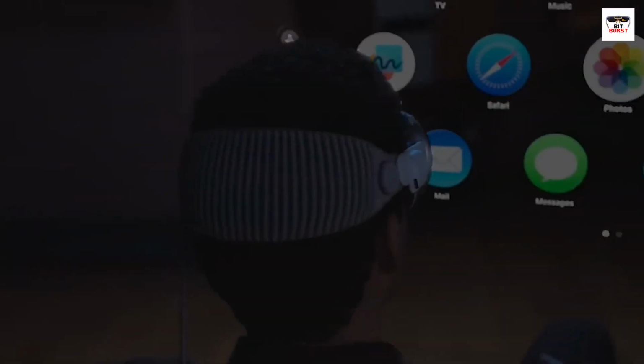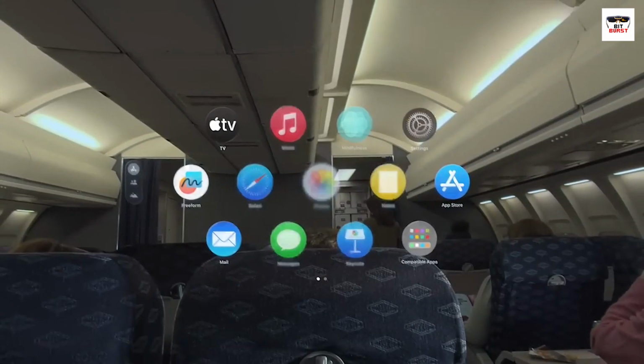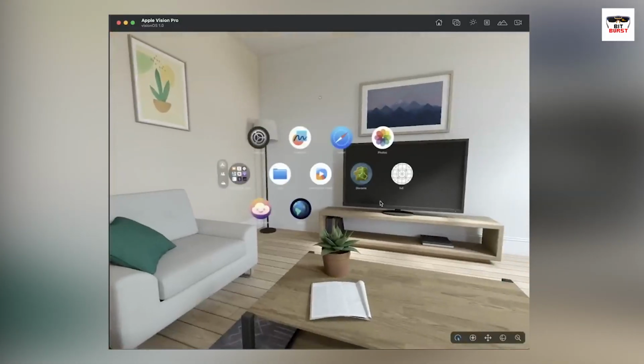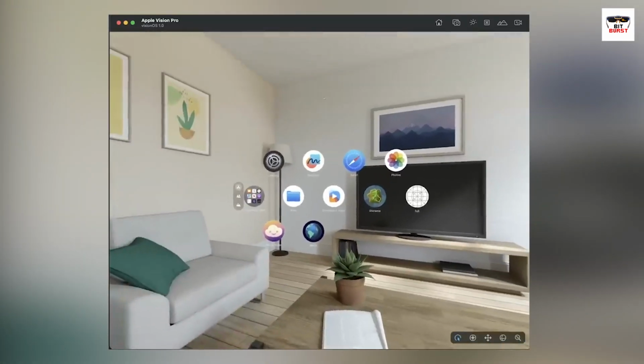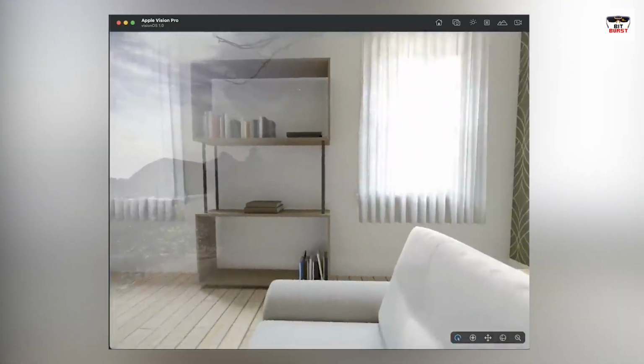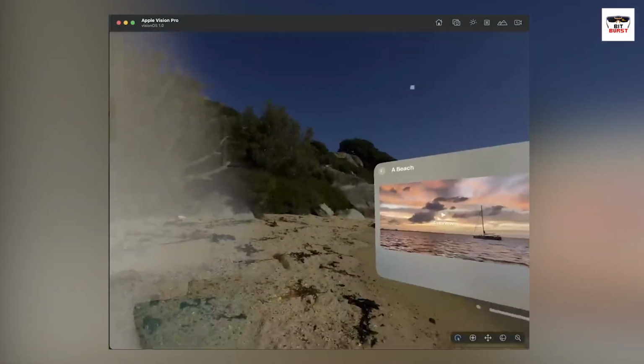You can choose to see the real world through the headset's cameras or transition to a fully immersive virtual environment. VisionOS leverages the Apple headset's cameras to overlay digital objects onto your real physical surroundings. You can see your real environment with virtual windows and objects placed in it. This creates a blended AR experience.